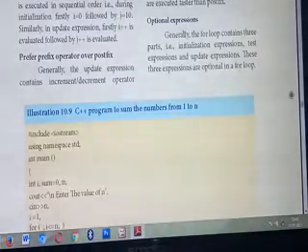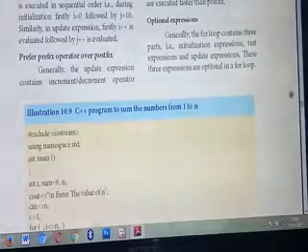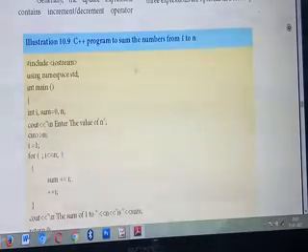Some expressions are not compulsory. There is no need to give them. Some expressions are always optional, and we are going to study which ones can be optional. Already, a for loop has 3 expressions. What are they? The initialization part, the test expression and the update expression. But some expressions need not be given compulsorily, that is optional. Understood? Okay. For that, we are going to study one example program.